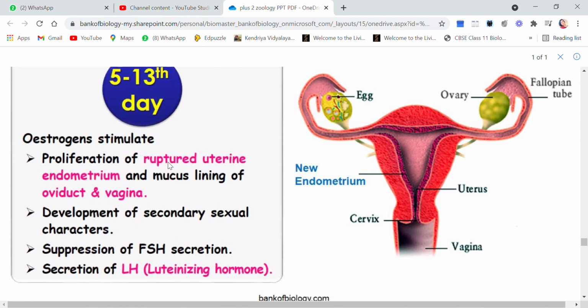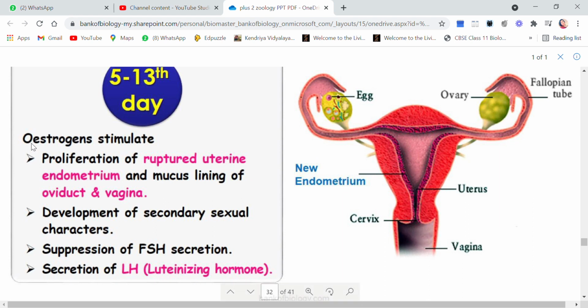Also children, we know that estrogen, which is the female sex hormone, stimulates proliferation of the ruptured uterine endometrium and the mucous lining of the oviduct and vagina. Now you see, the endometrium lining which was ruptured will now be proliferated. The mucous lining of the oviduct and the vagina are also proliferated.